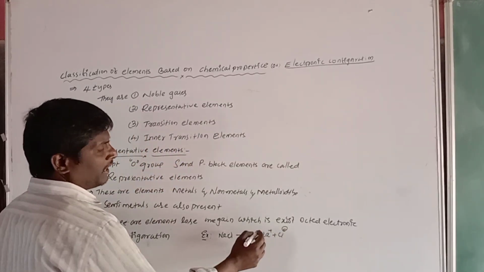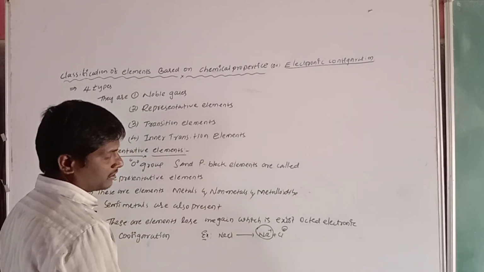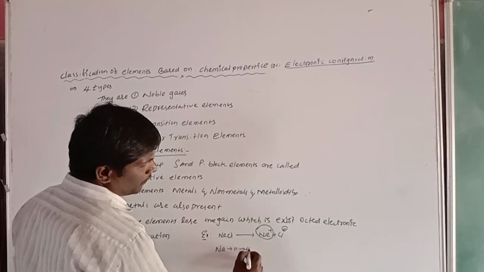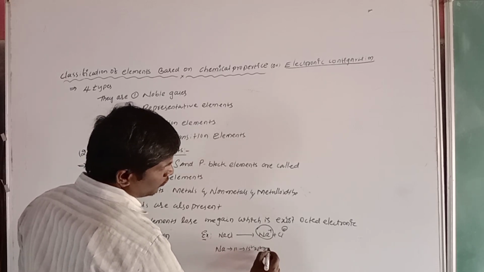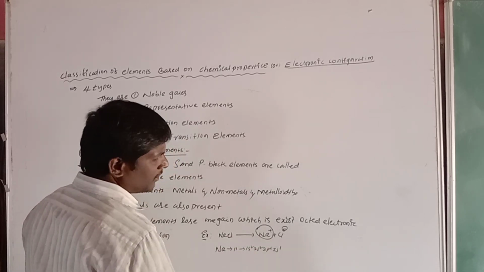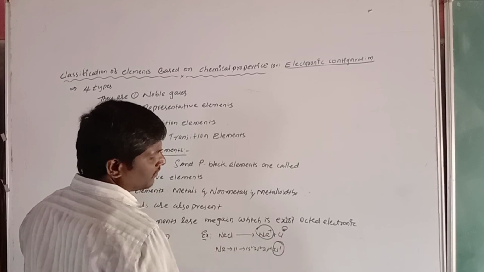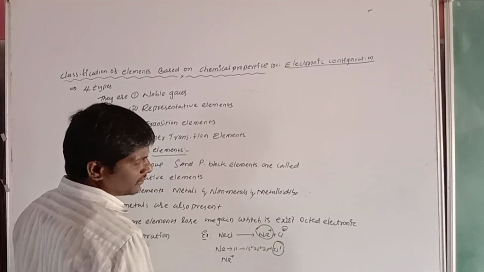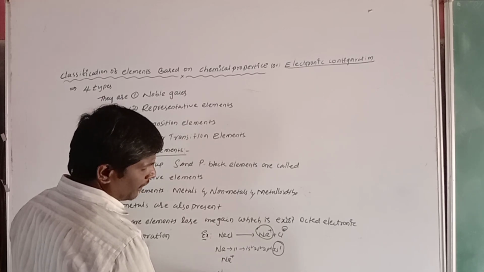For example, sodium is a first A group element. Sodium has atomic number 11: 1s2, 2s2, 2p6, 3s1, meaning it loses one electron from the 3s orbital. Now we get Na plus. As well, we take chlorine.